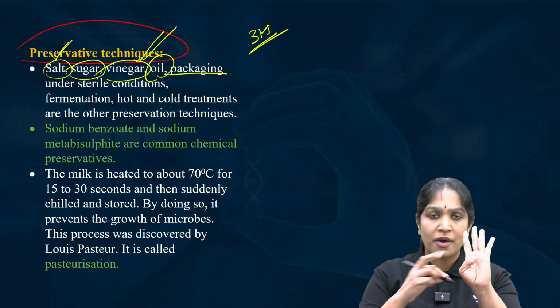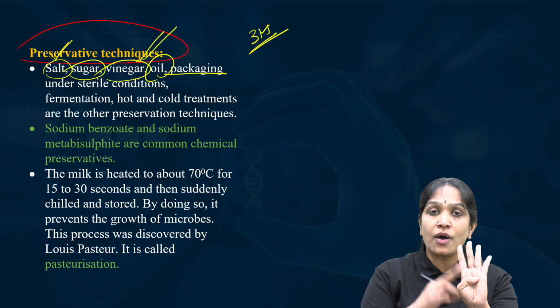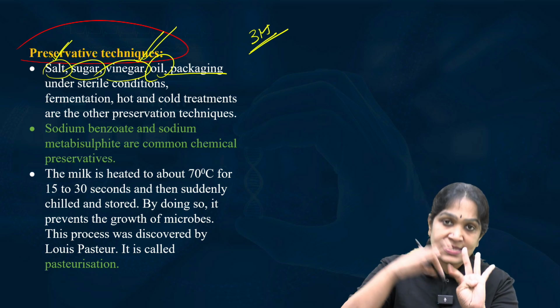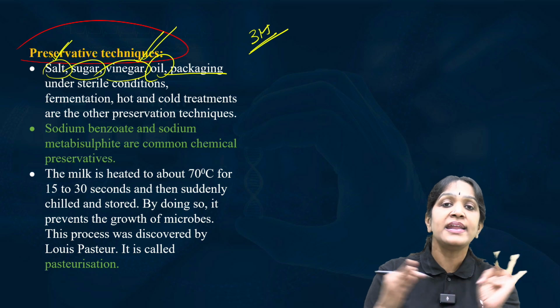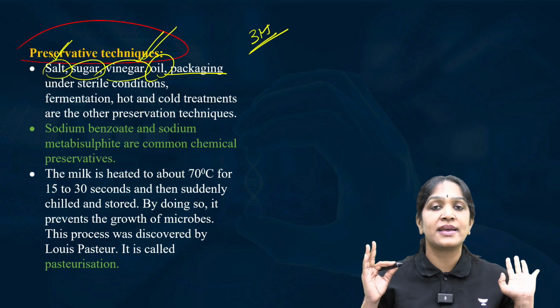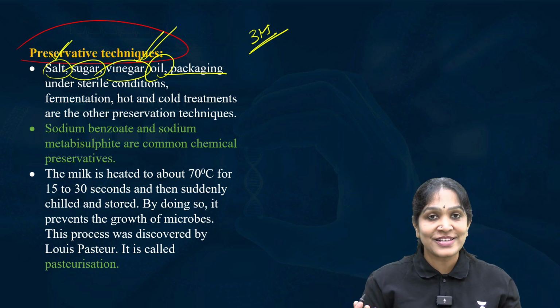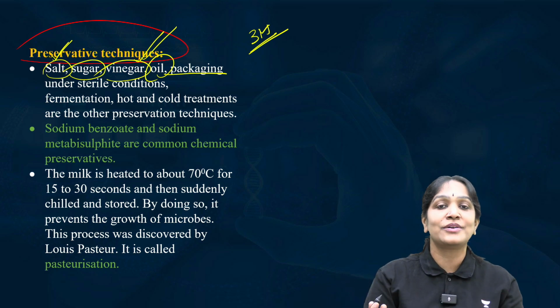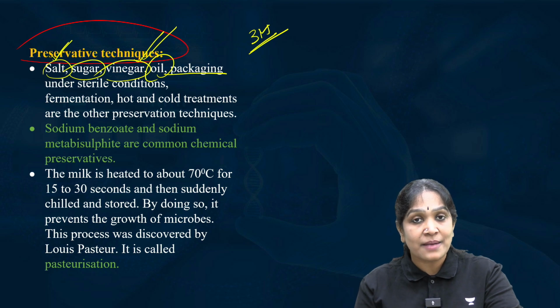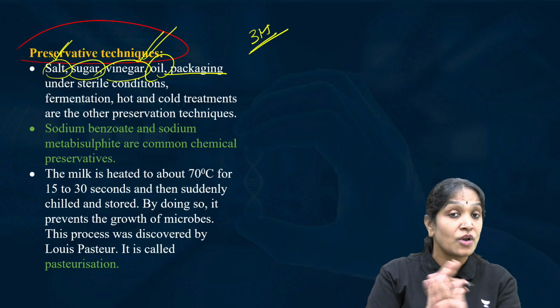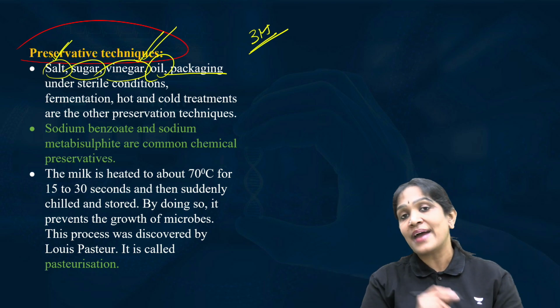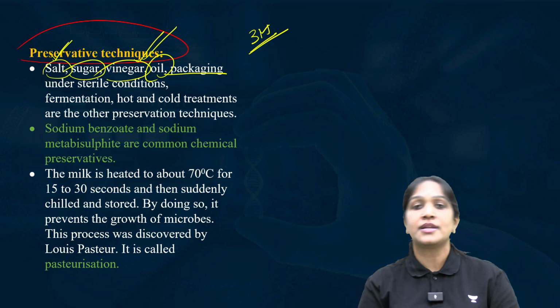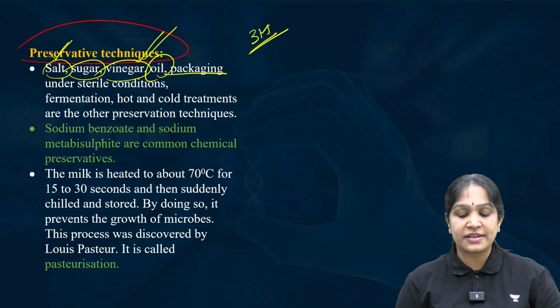Simple. First boil the milk, meaning kill all the bacteria existing in the milk. Then immediately pack it under sterile conditions. Obviously when there are no bacteria inside, bacteria cannot grow, because new bacteria come from old bacteria. They are not created. So packaging in sterile conditions is also a method of preservation.